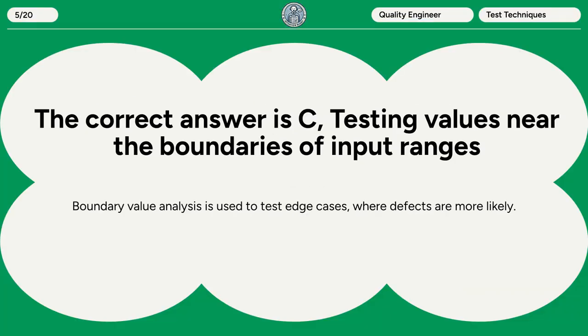The correct answer is C. Testing values near the boundaries of input ranges. Boundary value analysis is used to test edge cases, where defects are more likely.